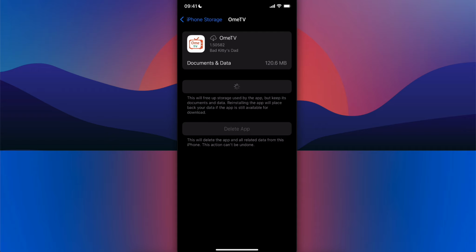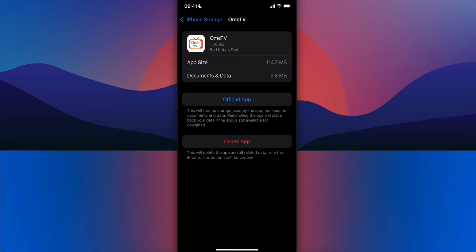So basically this will clear the cache files and should fix the sound problem. Now you can also try to restart the phone, and that's all you have to do.